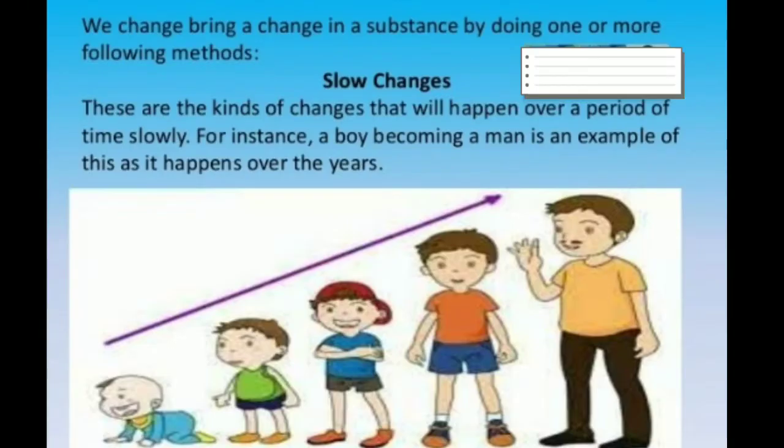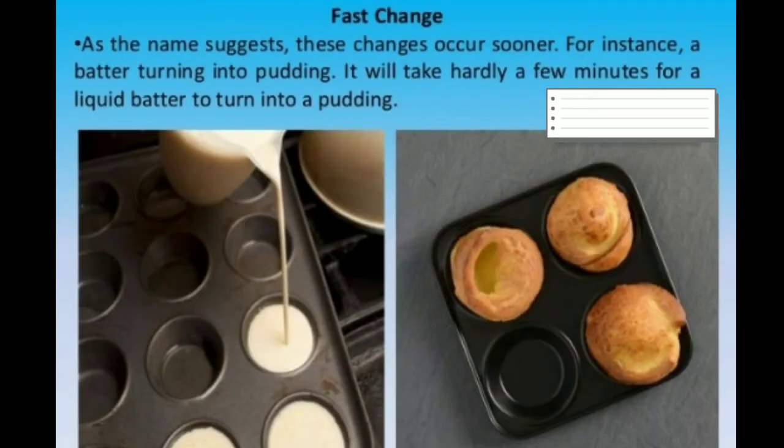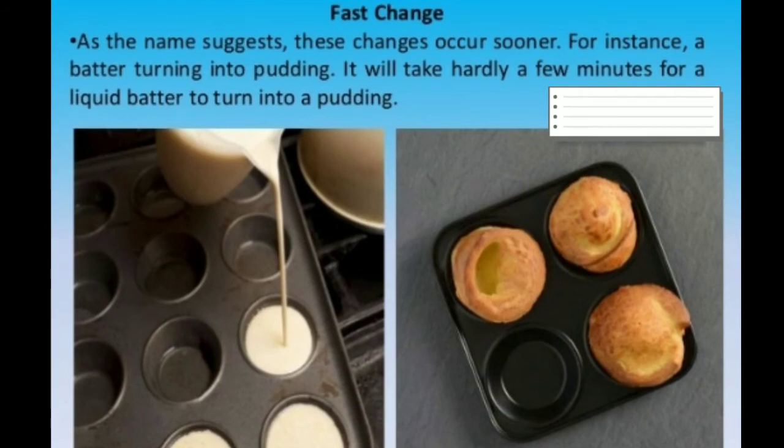First of all, let us discuss the slow changes. These are the kinds of changes that will happen over a period of time, slowly. For instance, a boy becoming a man is an example of this, as it happens over the years. Next is fast change. As the name suggests, these changes occur sooner. For instance, a batter turning into pudding. It will take hardly a few minutes for a liquid batter to turn into pudding when we bake it.